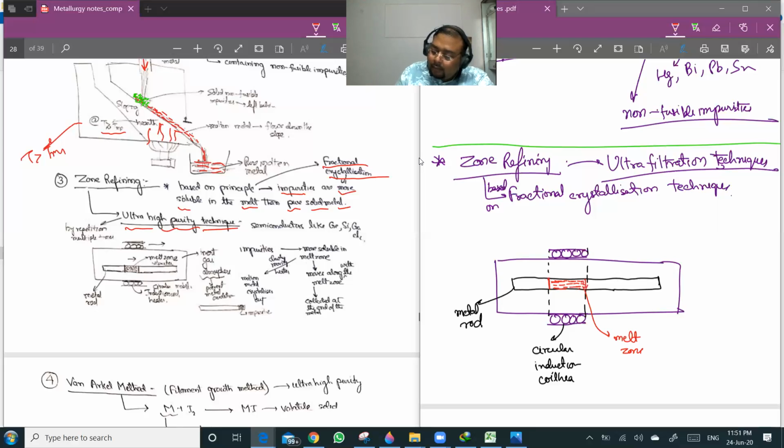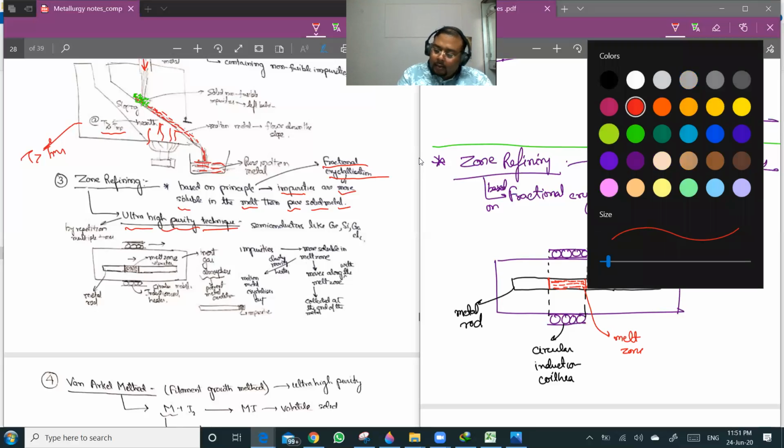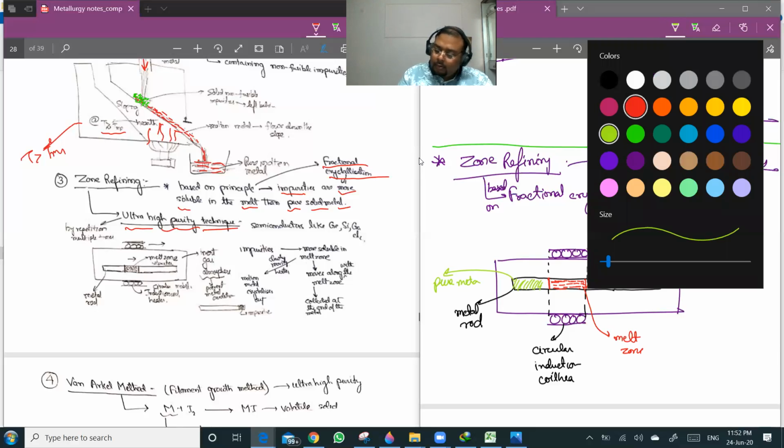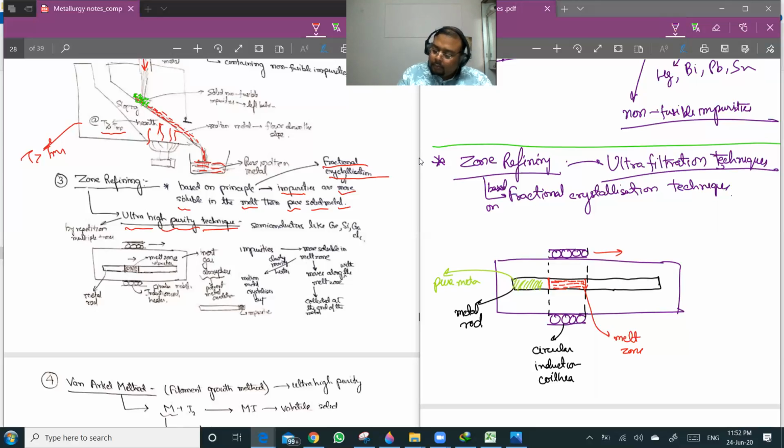Now we are moving the heater like this. Now what is happening is that this zone will be the pure metal, because the heater has already passed this area, and this is the impure rod.